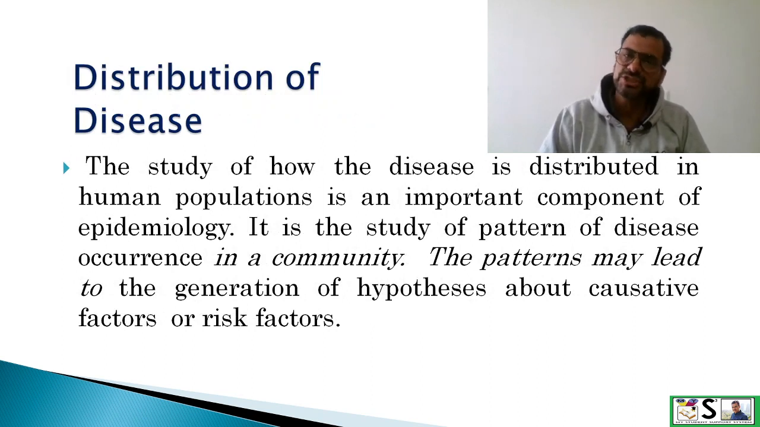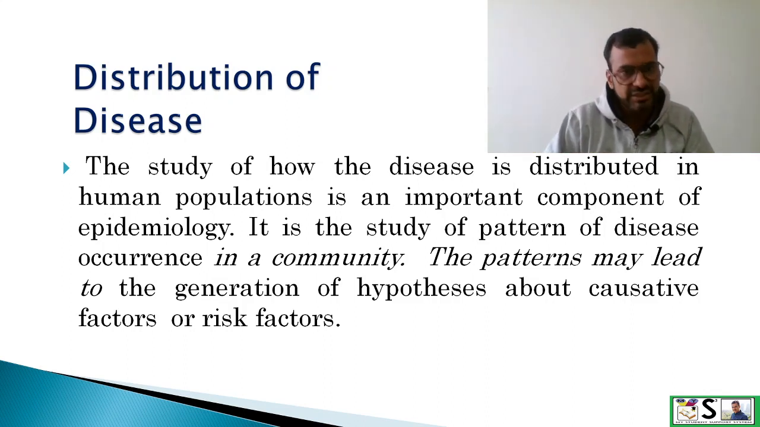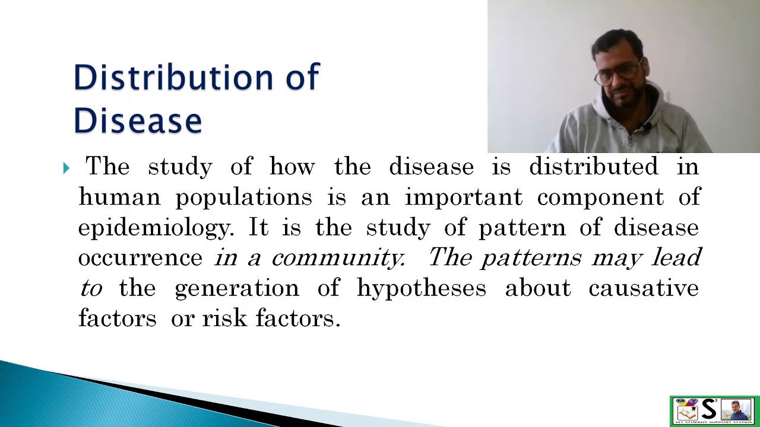Second component is distribution of disease. Distribution means how it is occurring in a particular community. The study of how the disease is distributed in human populations is an important component of epidemiology. It is the study of pattern of the disease occurrence in the community. This pattern may lead to the generation of hypotheses about causative factors and risk factors.